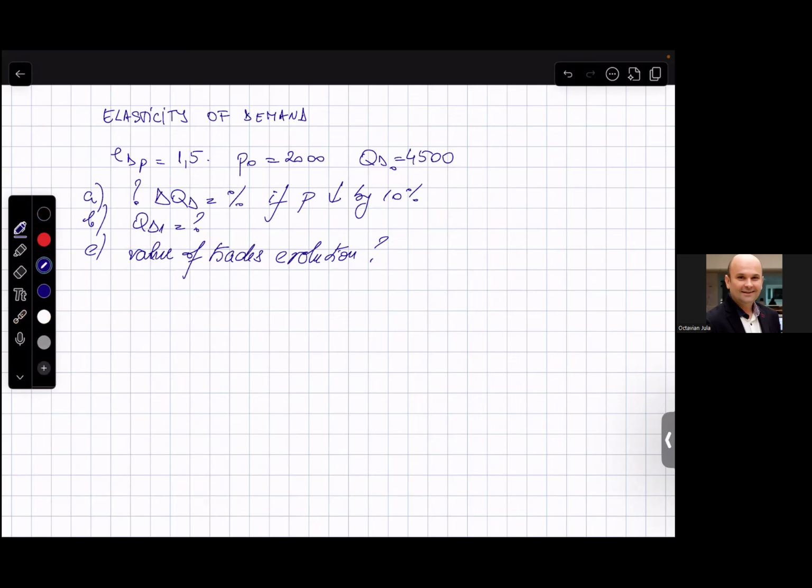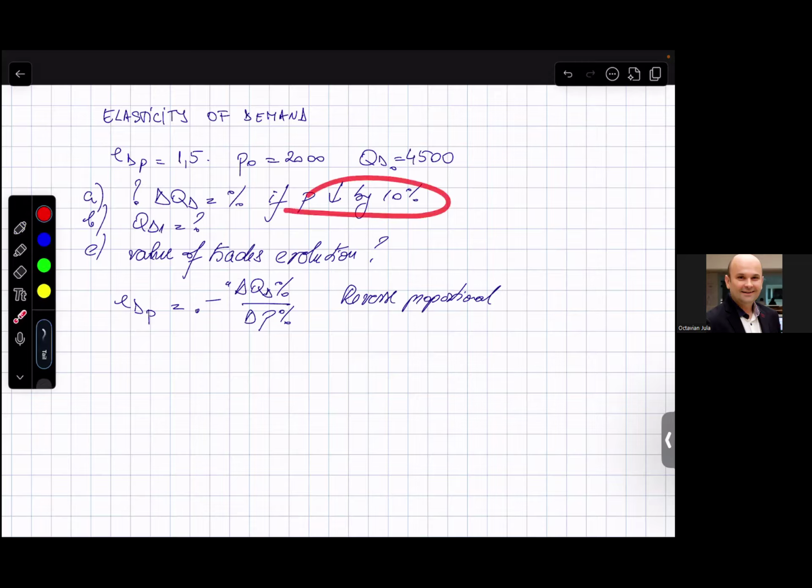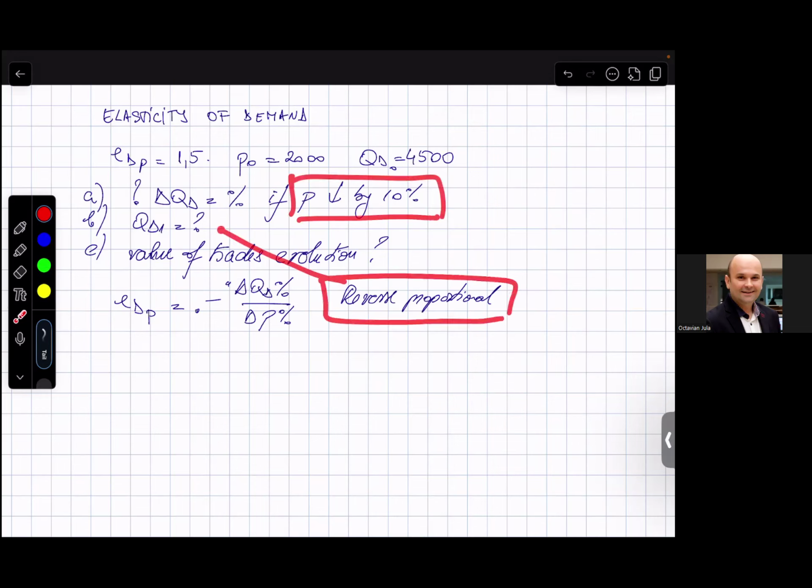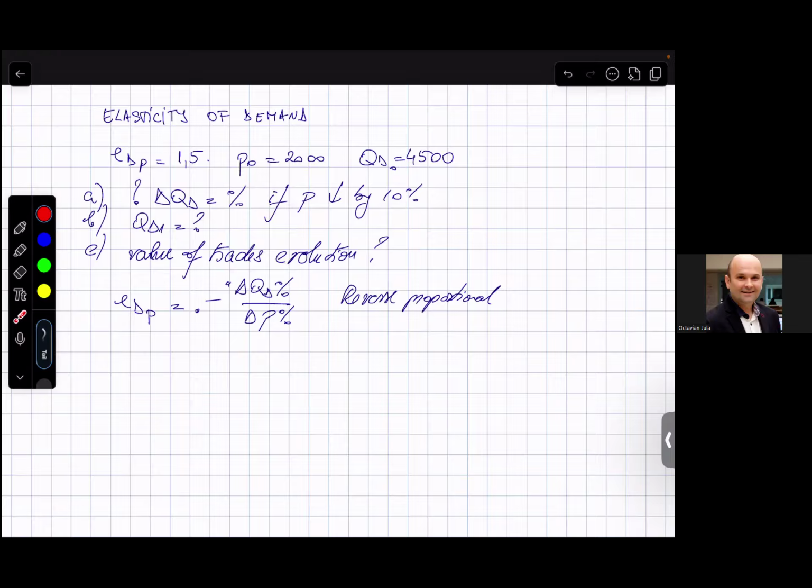Okay, let's start. First of all, let me remind you that the elasticity of the demand in respect with price has the following formula of computation. The change in quantity demanded in percentages due to the change in price, and please be advised we have the minus sign in front because they are reverse proportional, quantity and price. Knowing that the price decreased by 10% and they are reverse proportional, basically the quantity demanded should increase.